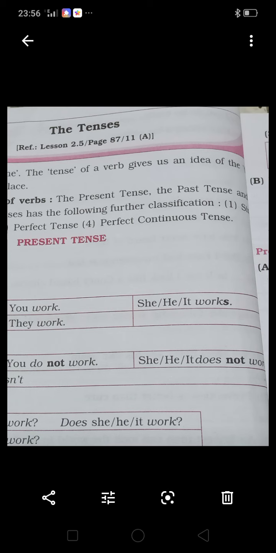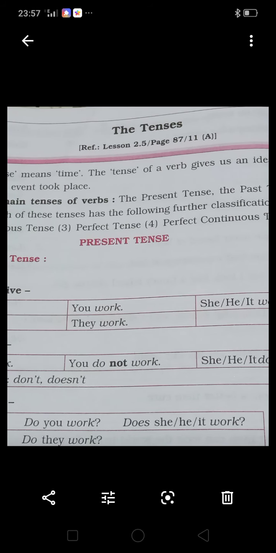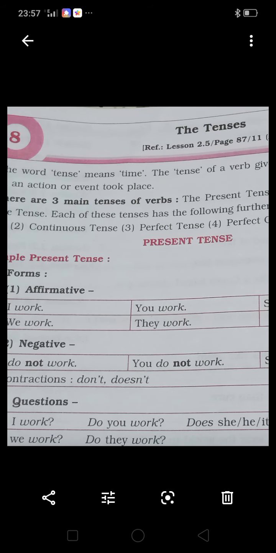But if there is a third person plural, we do not write the s or es form of the verb. We write only they work. I work, we work, you work, he, she, it works, they work. In this way we can write this form of the verb with the subject.